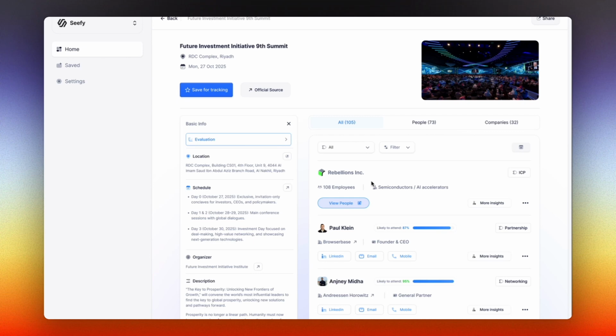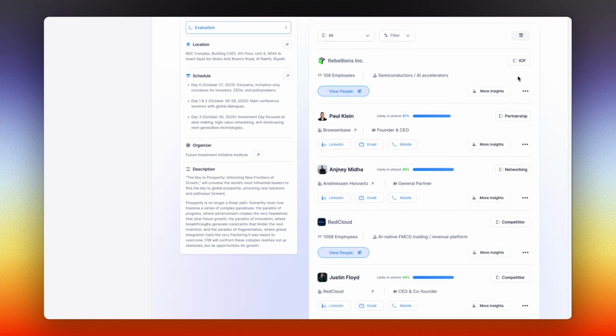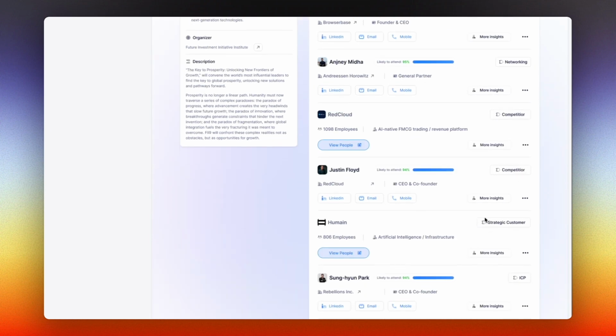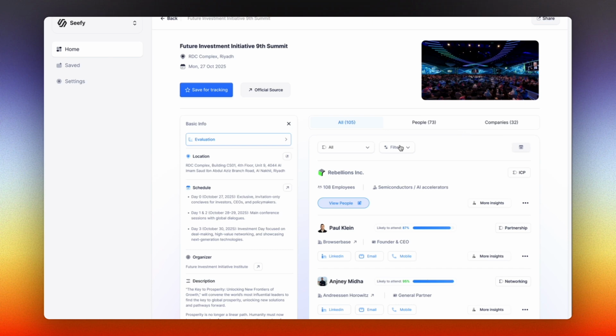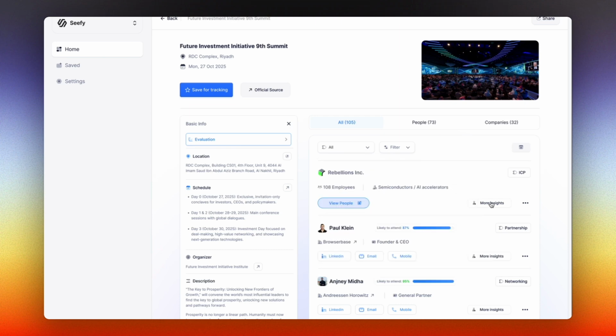Beyond that, one of the most important parts is how our AI gathers in-depth intelligence for each event. It identifies attendees, both companies and people, and auto-enriches them at the same time. It also tracks the likelihood that specific people will actually attend and auto-labels attendees for you based on the target definitions you've set, so everything stays organized. You can easily filter by likelihood of attendance, as well as by the target segments you defined.